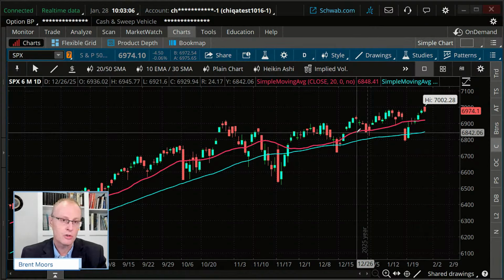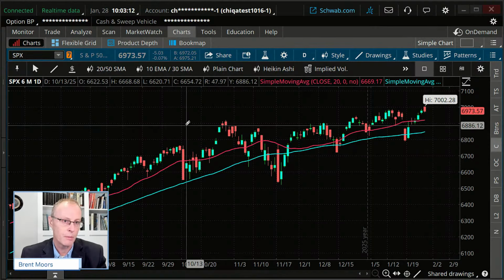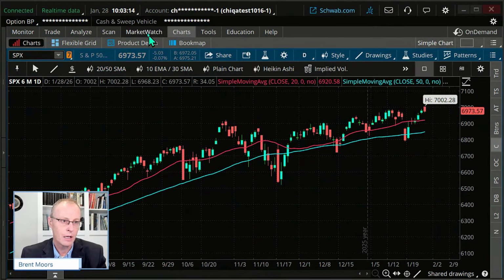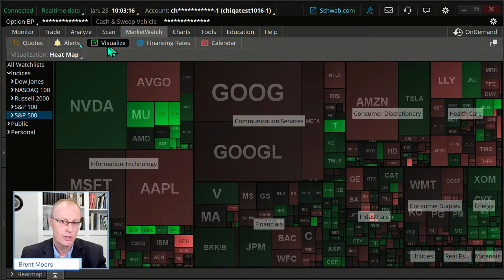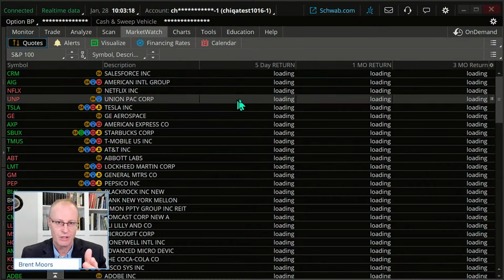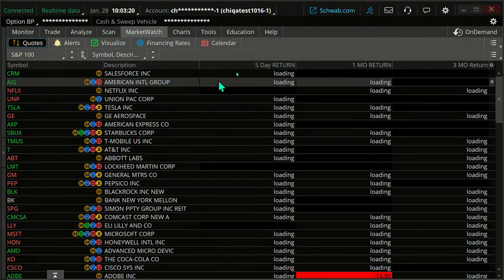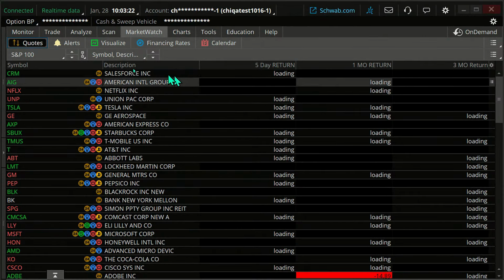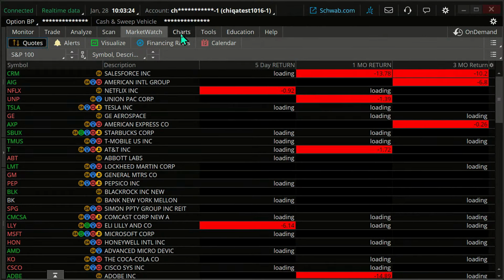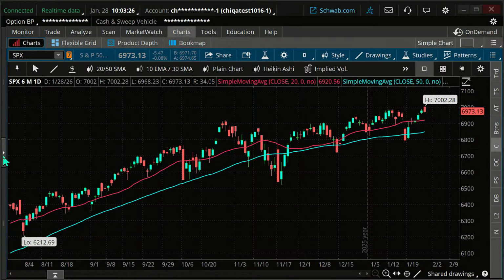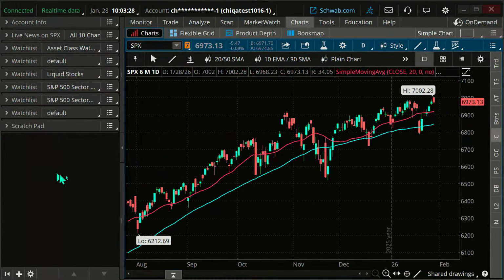One way is to just use your watch list. Of course, you can do this on the Market Watch tab if you like. Go to the quotes page and you can do it this way. Maybe there are different return columns you use, but you don't have to. You can also go over here and see how various sectors are doing by clicking over on your watch list.